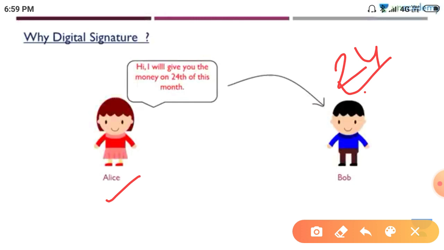To avoid this, B asks for the digital signature on the document. Then A cannot say that she didn't send any message or that her account was hacked by someone. To avoid these types of situations, B is asking for the digital signature. That is the need of the digital signature. Now we'll see the next thing.